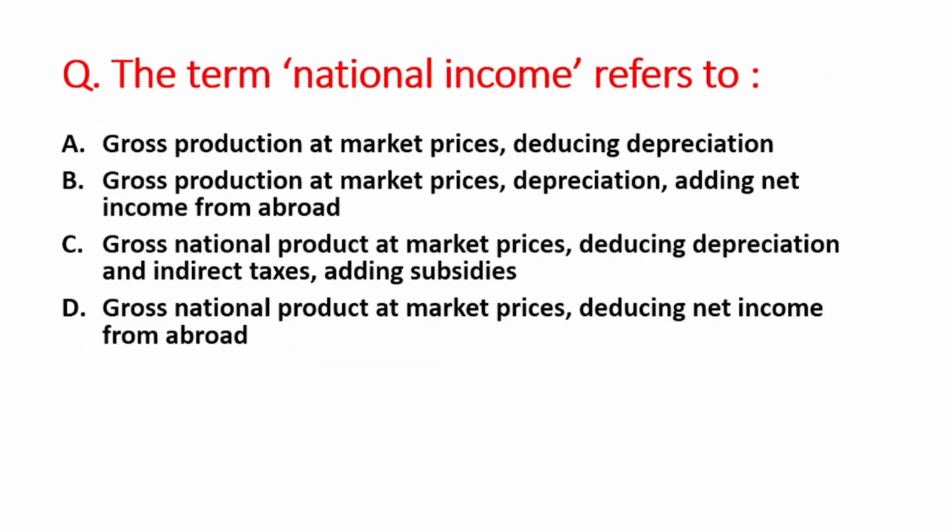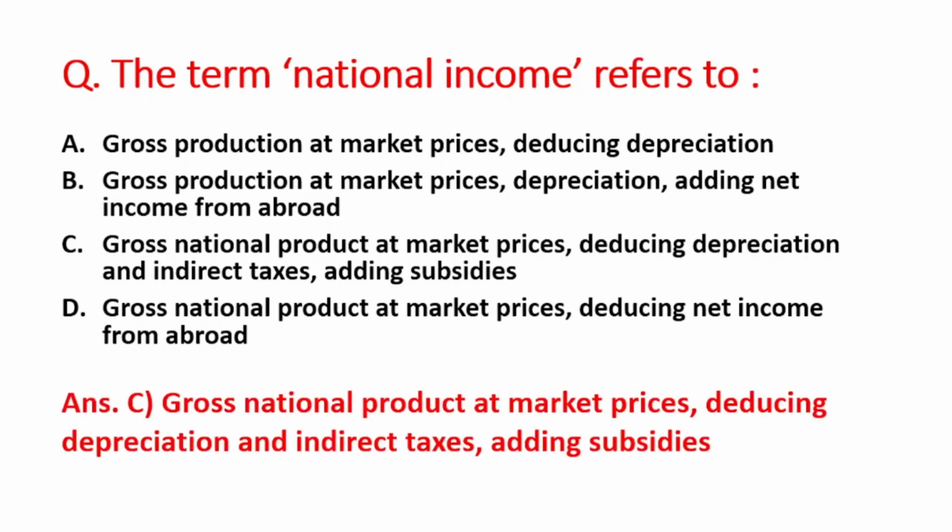Next question is the term national income refers to: A option is gross production at market price reducing depreciation. B option is gross production at market price, depreciation adding net income from abroad, and C option is gross national product at market price, reducing depreciation and indirect taxes and adding subsidies. D option is gross national product at market prices, reducing net income from abroad. So right answer is option C, that is gross national product at market prices, reducing depreciation and indirect taxes and adding subsidies.